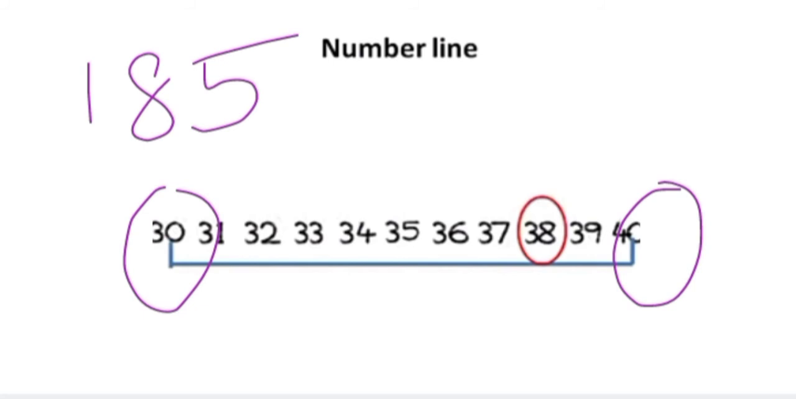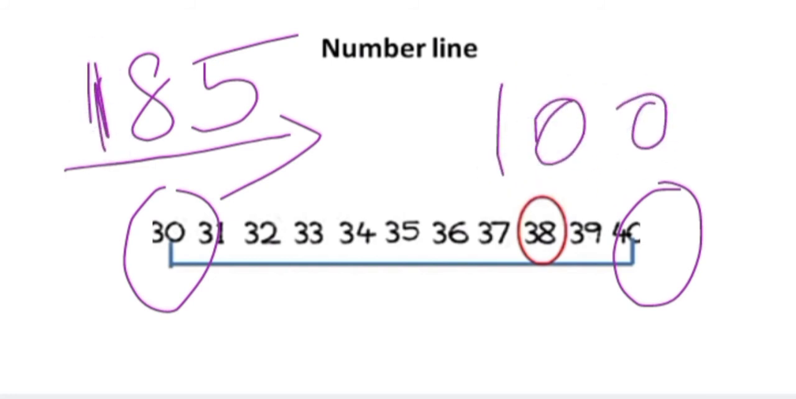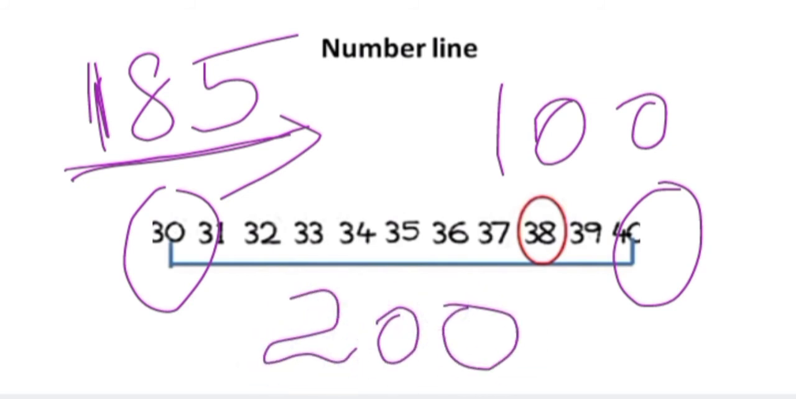How to estimate? Nearly it is closer to 200, isn't it? We can't say that you have only 100 children. Will you tell that I have only 100 children? No. We can estimate it as 200. It is closer to 200. So we can tell that in our school about 200 children are studying in 5th standard.